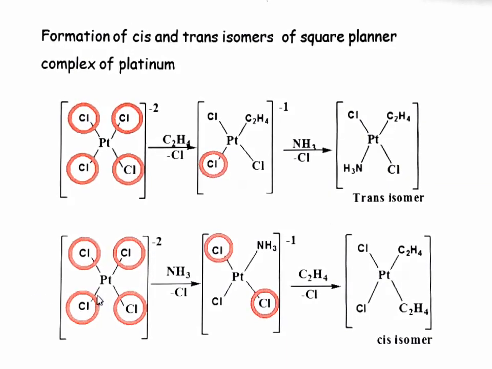Now second example. In the second example, same precursor we are taking. When it reacts with ammonia, one chlorine is removed and ammonia attached here. Now when C2H4 reacts with it, we compare the trans effect of chlorine and ammonia. Since the trans effect of chlorine is more than ammonia, either this chlorine or this chlorine will be removed, and due to this we will get this compound. And you can see the compound. This is the example of cis isomer. So from the same precursor, by changing the order of ligands, we are getting trans isomer and cis isomer.